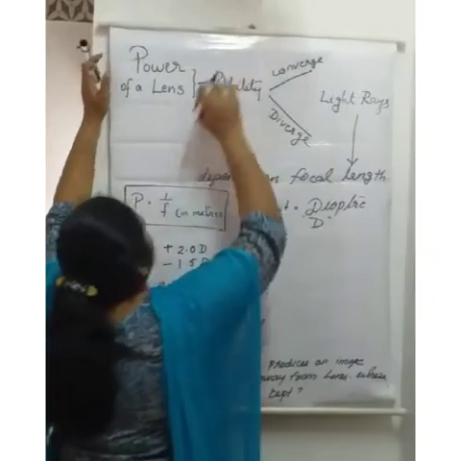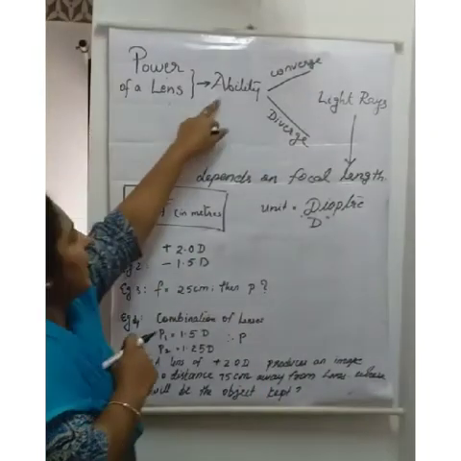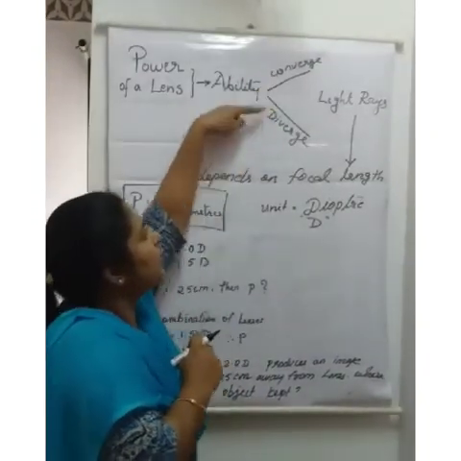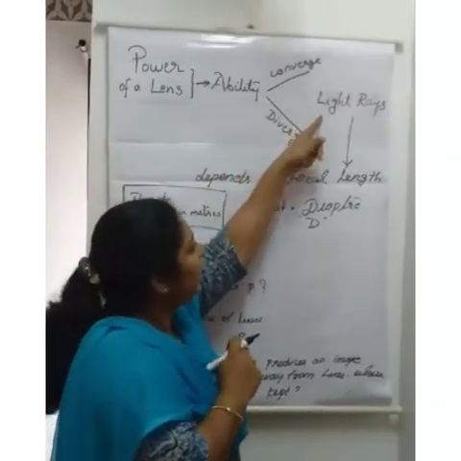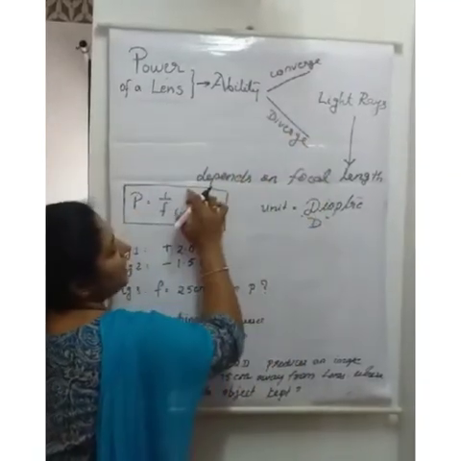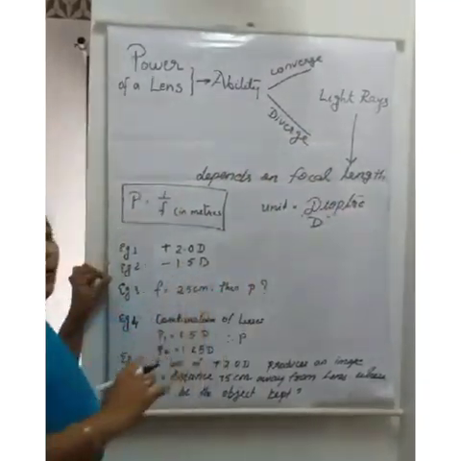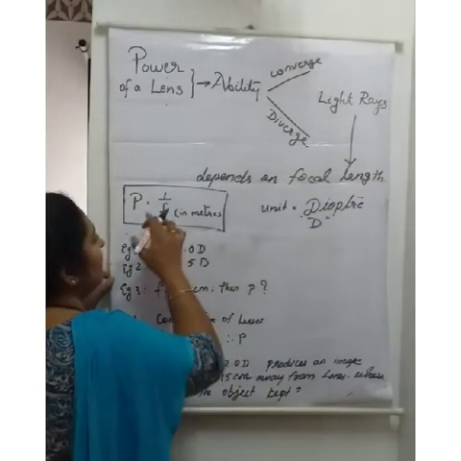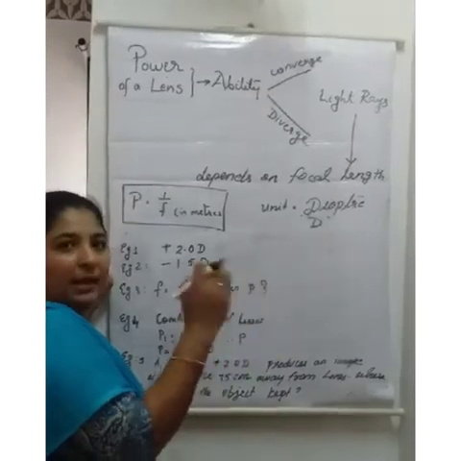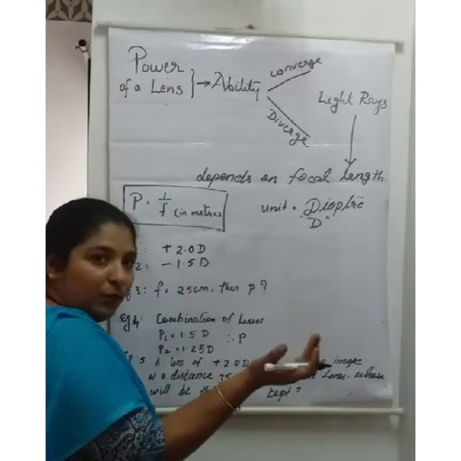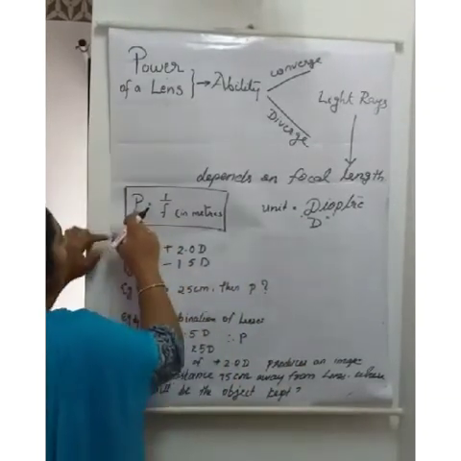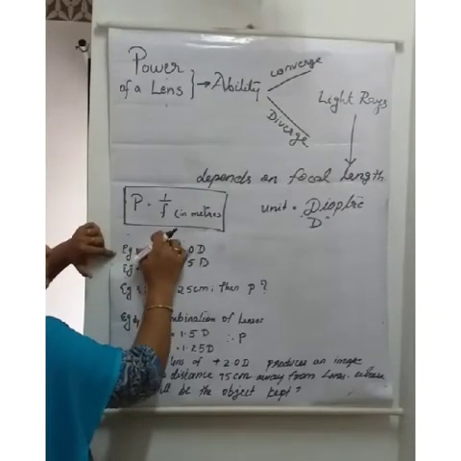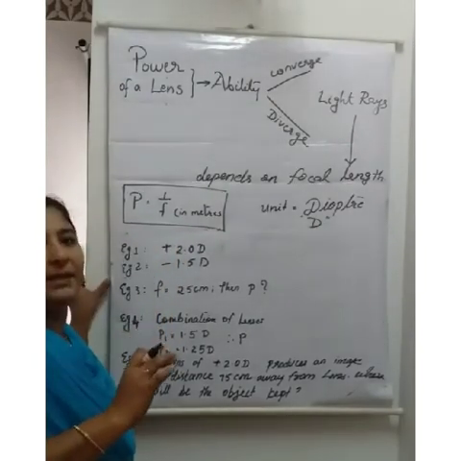Let us define the power of a lens. It is the ability to converge or diverge light rays, which depends upon the focal length. Now we have understood it depends upon the focal length. Large focal length, less power. Small focal length, more power. Or I can write P is equal to 1 by f. f should be in meters.